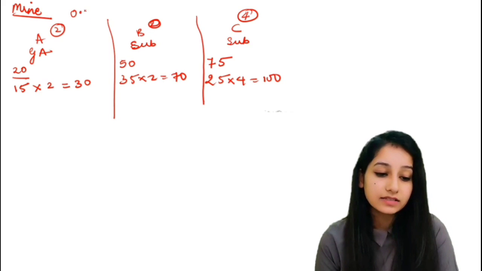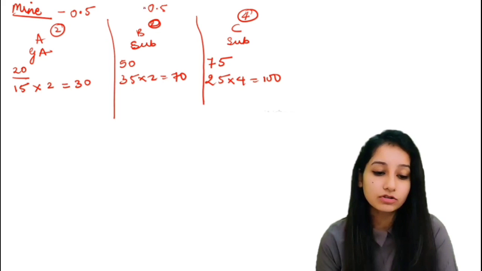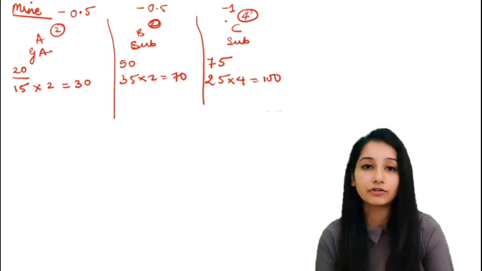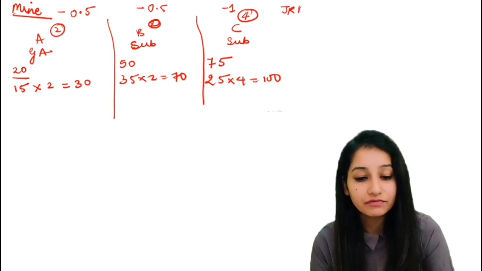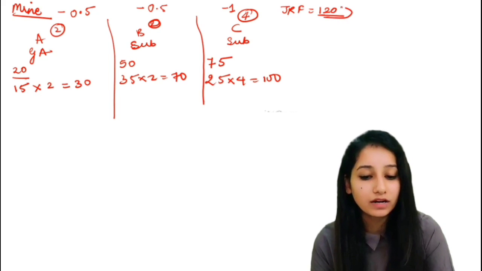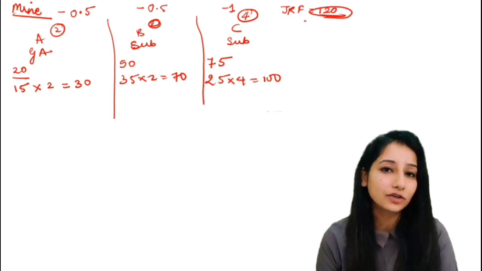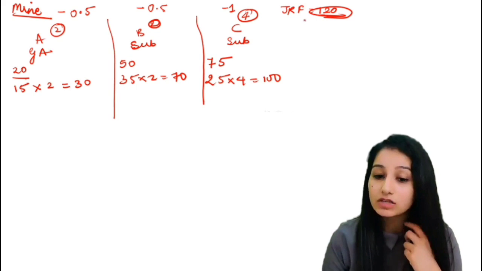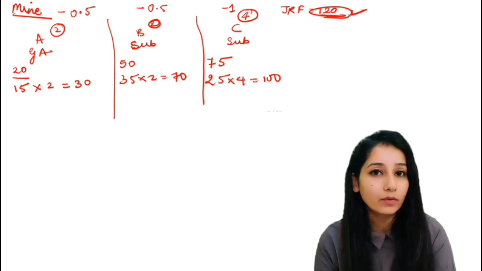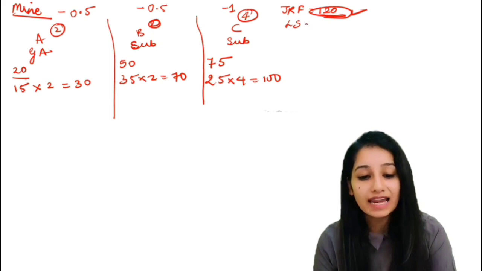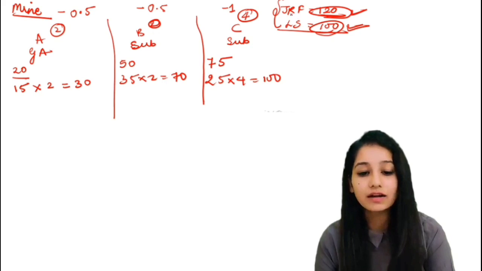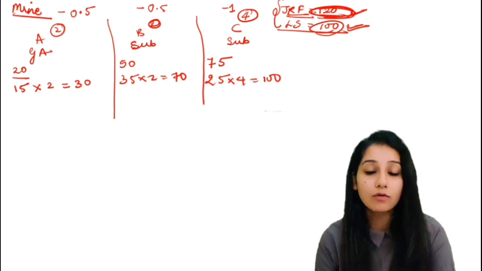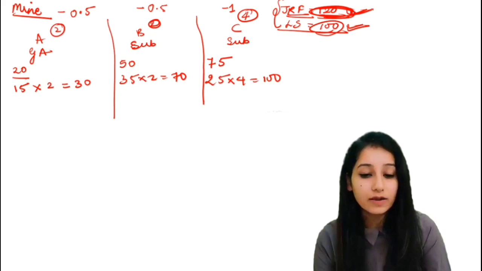In section A, there is negative half marks. In section B also there is negative half marks. And in section C, there is a negative of 1 mark, that is 25% negativity. For securing a JRF, the maximum you can go for is 120 marks. At these marks, you will feel totally secure that you have cleared the JRF, because the maximum cutoff till now has gone to 120 marks for the general category. And for LS, it is nearly 100 marks for the general category. So if we want to clear the JRF examination, we should have 120 marks.